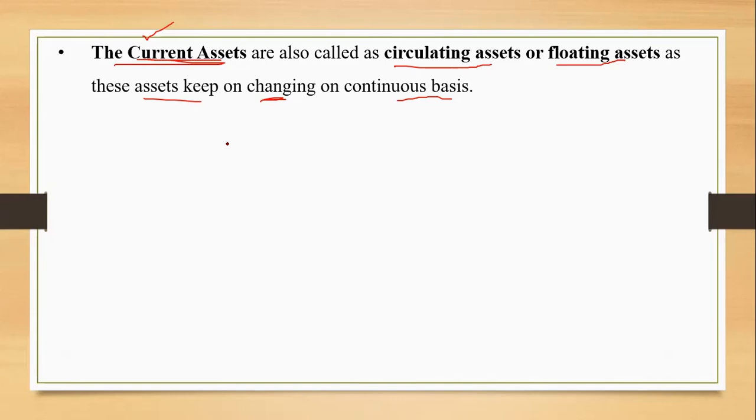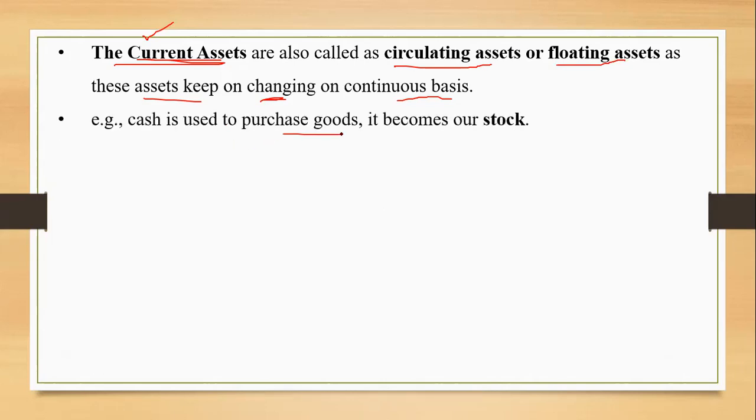So what happens if any transaction is taking place, the value of these assets is going to change. Say for example, if I have purchased goods for cash, goods come in, cash goes out. Both are current assets. So one current asset will increase, the other will decrease. The purchase, the sale of goods for cash, the sale of goods on credit, purchase of goods on credit. So all these transactions will have an impact on the current assets every now and then. So that's why these assets are termed as circulating assets or floating assets, because their value keeps on changing.